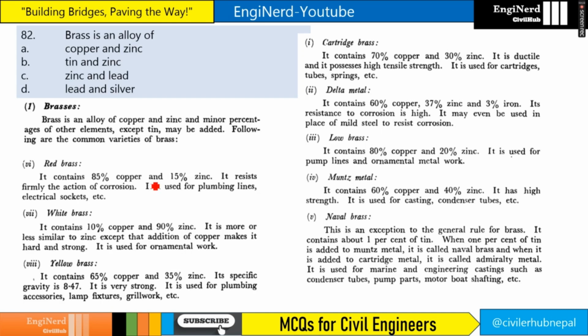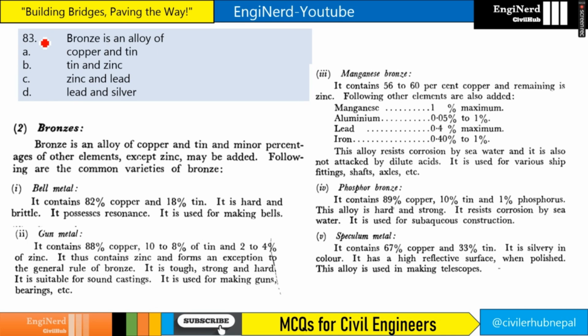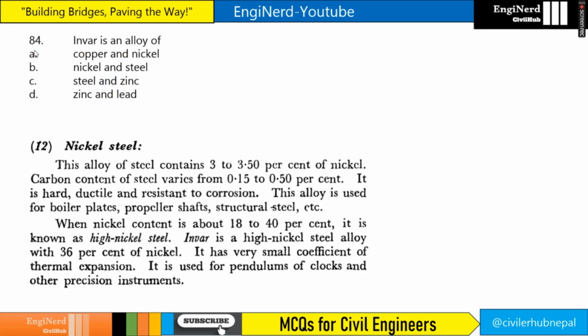Brass is an alloy of copper and zinc, right? Copper and zinc. Bronze is an alloy of what? Copper and tin. If you see here, bronze is an alloy of copper and tin. So answer is option number A, copper and tin.